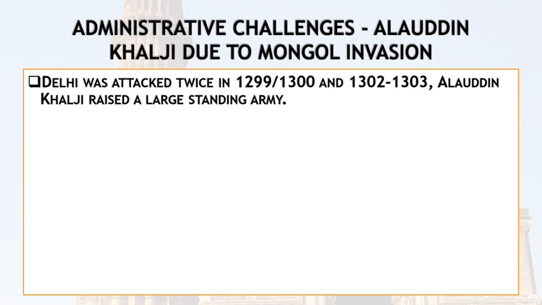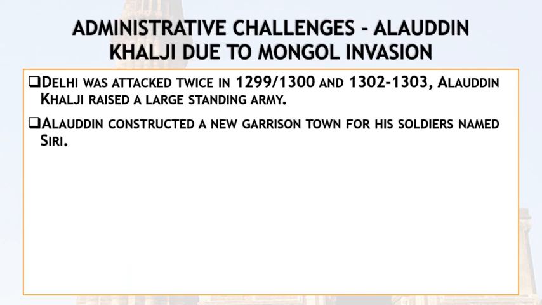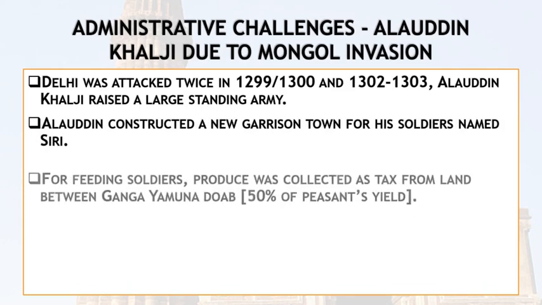But because Alauddin Khilji raised a very large standing army, the Mongols were not able to enter into India. Alauddin constructed a new garrison town for his soldiers, and the name of that garrison town was Siri.